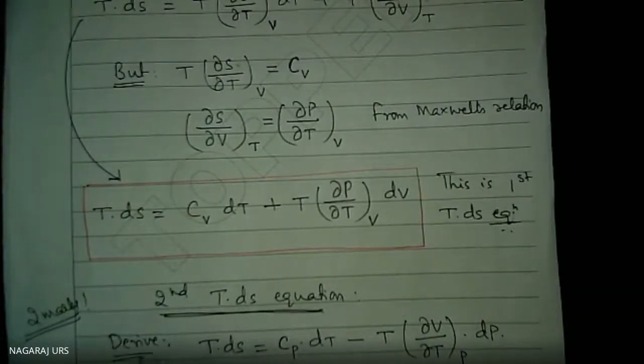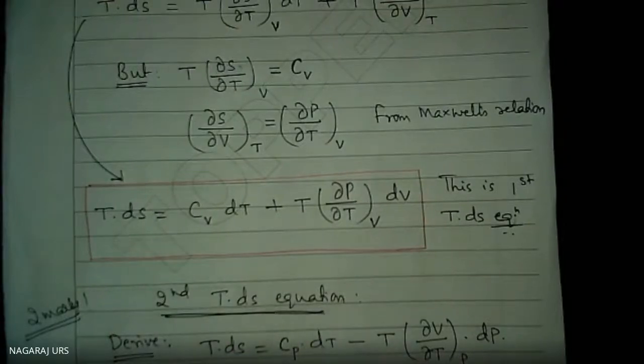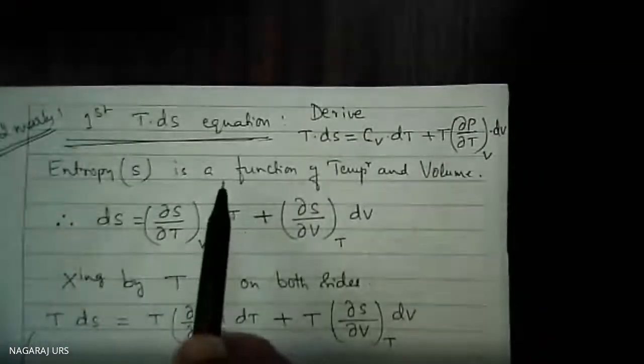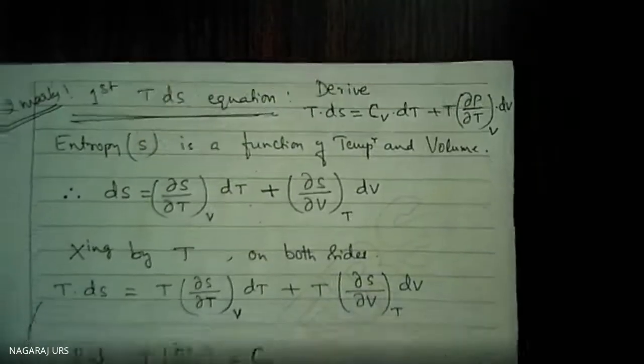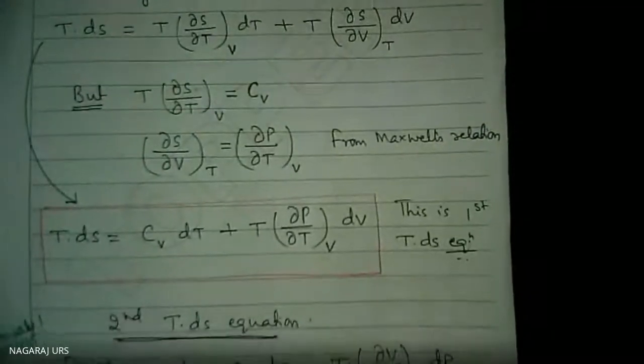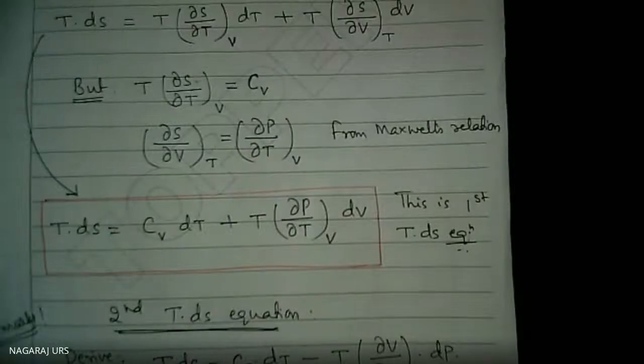Like this we ask to derive it. Otherwise, we simply say derive the second TdS equation, or simply derive TdS equations. TdS equations means the first one and second one together, asked for 4 marks. Now, here I took entropy as a function of temperature and volume, but here I am going to treat entropy as a function of temperature and pressure.